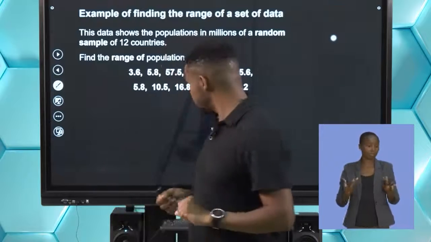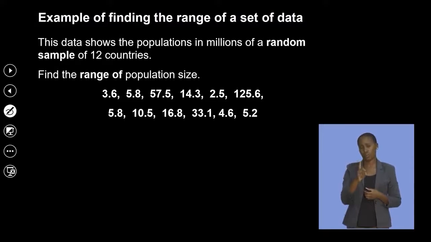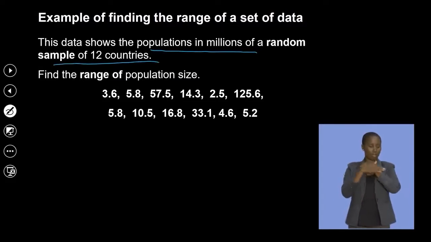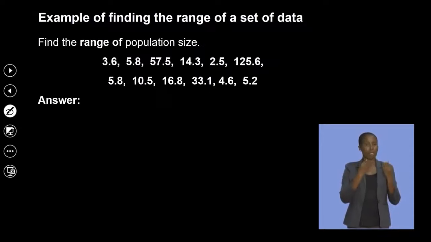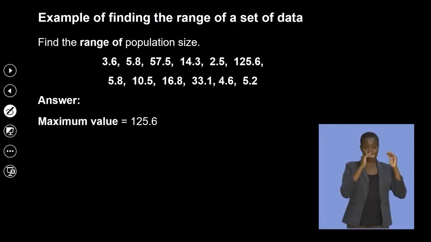Good. Let's see what we have now. So here, this data shows the population in millions of a random sample of 12 countries. Find the range of the population size. What is the range? The range is the maximum minus the minimum. So what is our maximum?